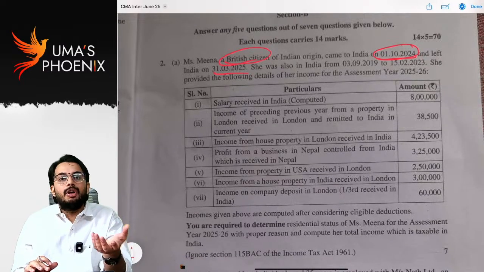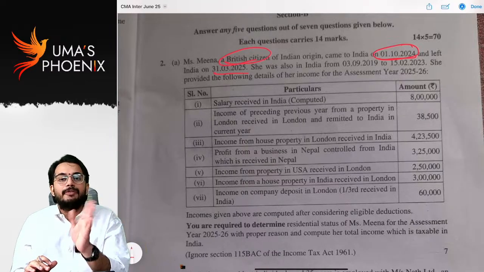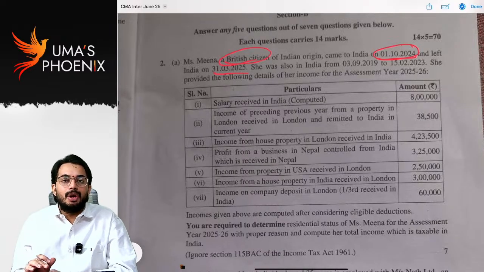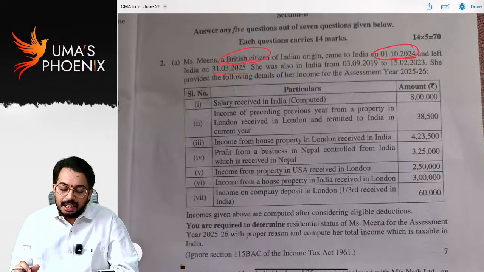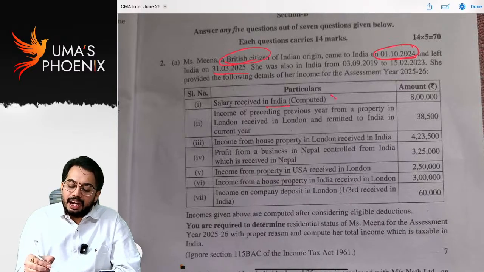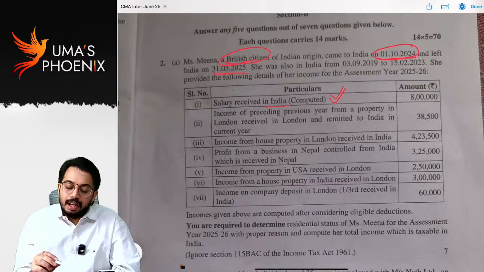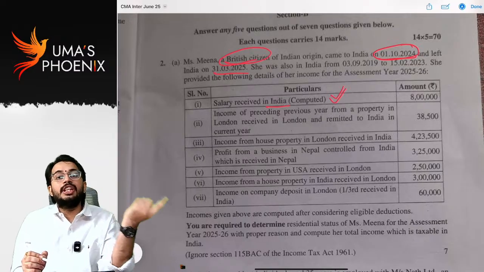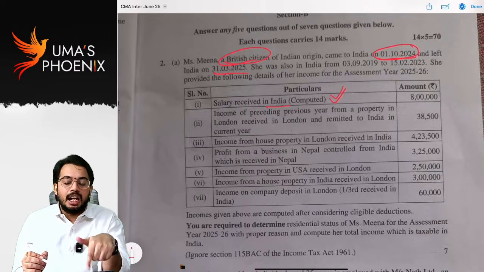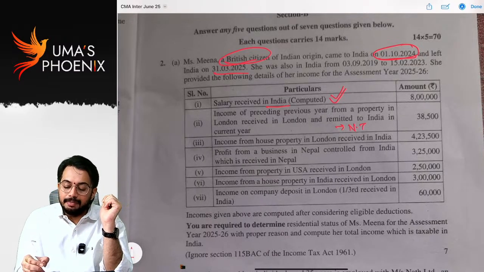If he is ROR, all incomes are taxable. If he is RNOR, Indian income plus foreign income from business controlled or profession set up in India. If he is NR, only Indian income is taxable. Salary received in India, anyhow it is taxable. Income of preceding previous year from property in London, received in London. See, last year's income remitted in the current previous year, this is not taxable.